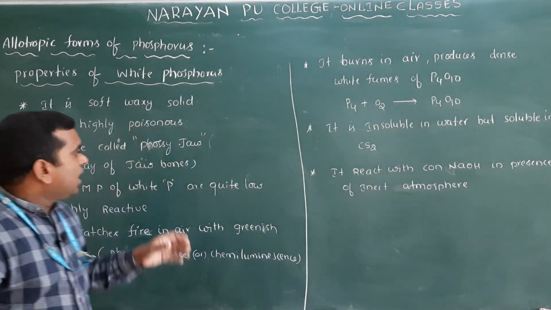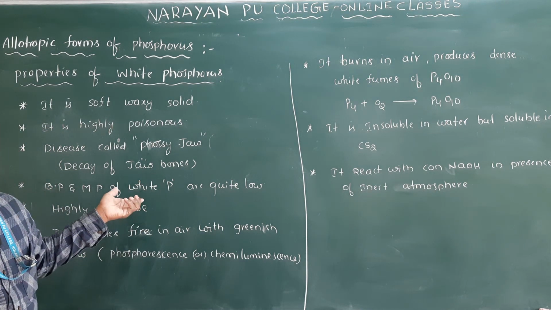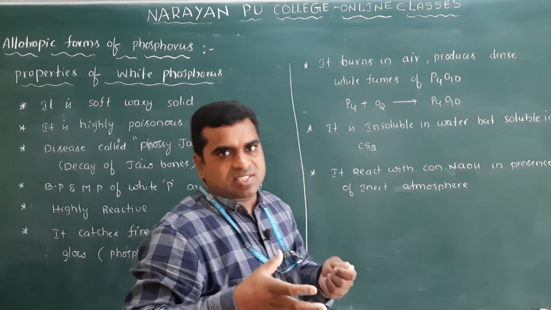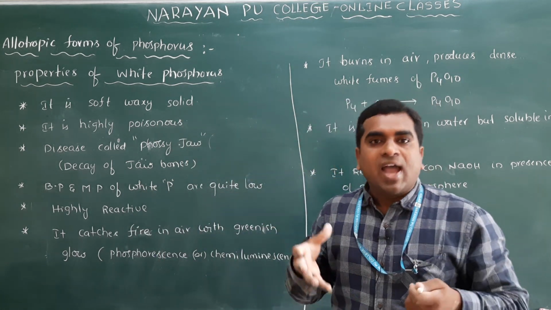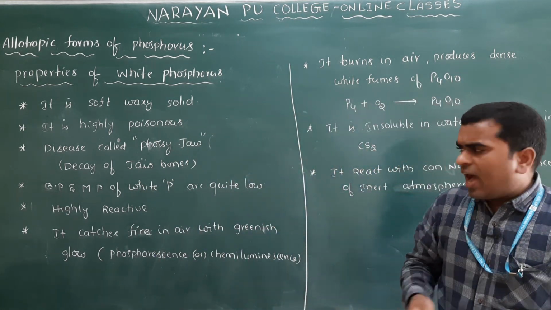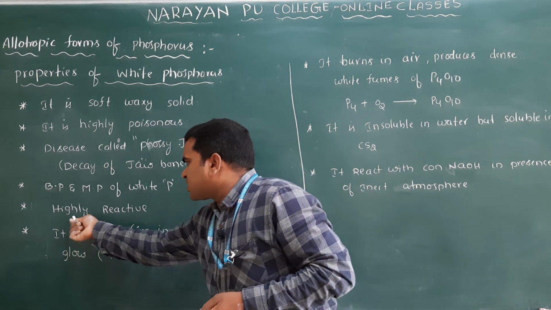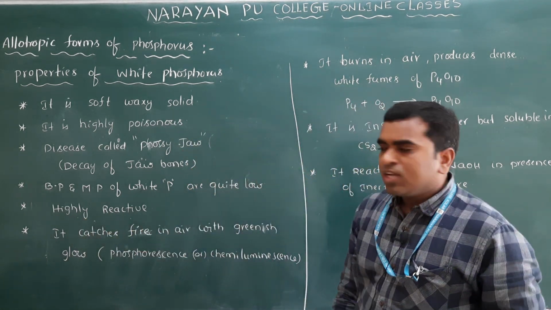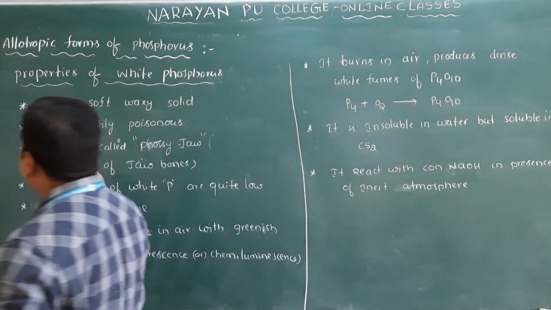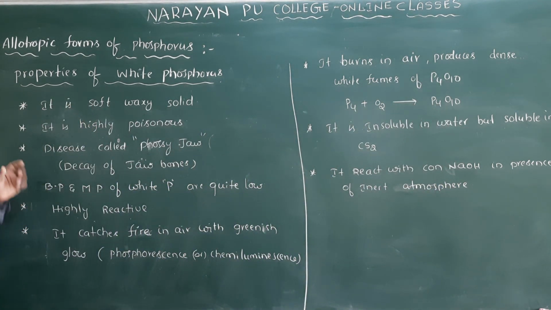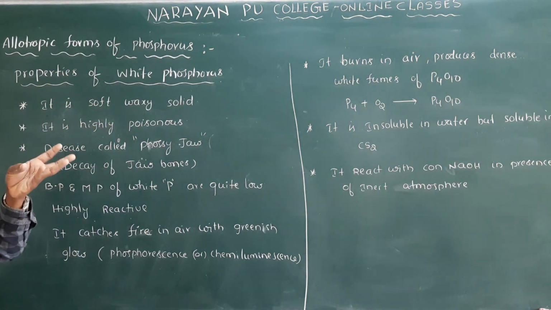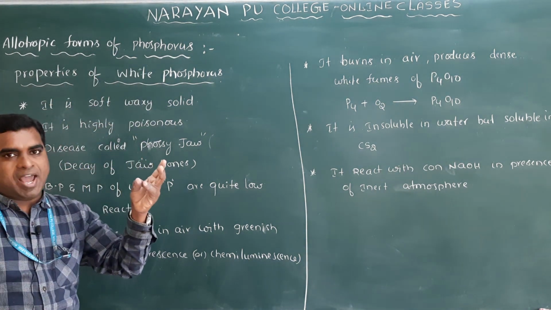Clear? But what is the angle here in white phosphorus? 60 degrees. 60 degrees means it feels very stressed. Angle strain, and due to that angle strain this white phosphorus is very highly reactive. It is the most reactive allotropic form of phosphorus compared to red phosphorus and black phosphorus.